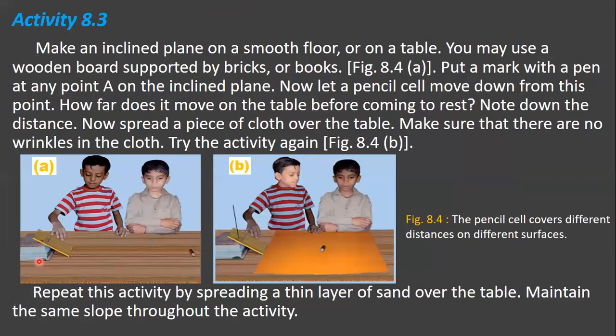See children, these are the books here. You can use a wooden board. It is the wooden board supported by the bricks or books. Now put a mark with a pen here. You put a mark with a pen at any point A. You consider this mark as a mark A on the inclined plane.